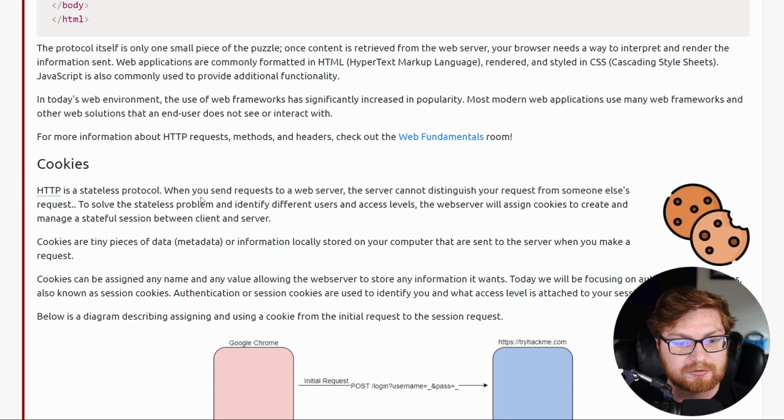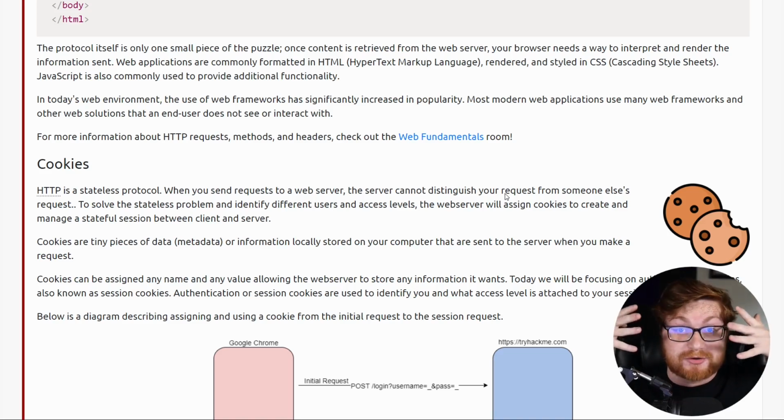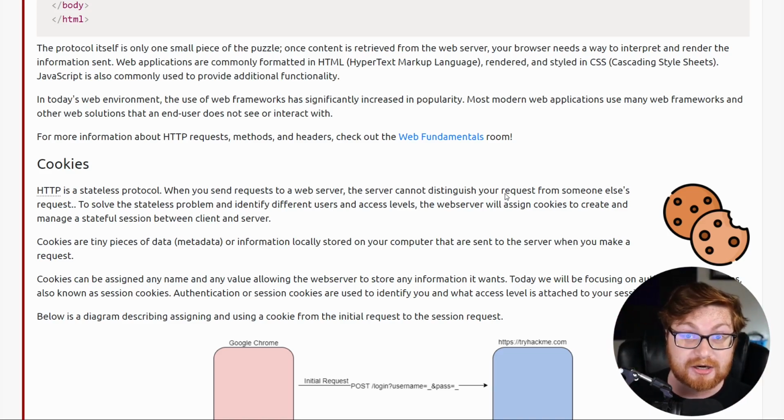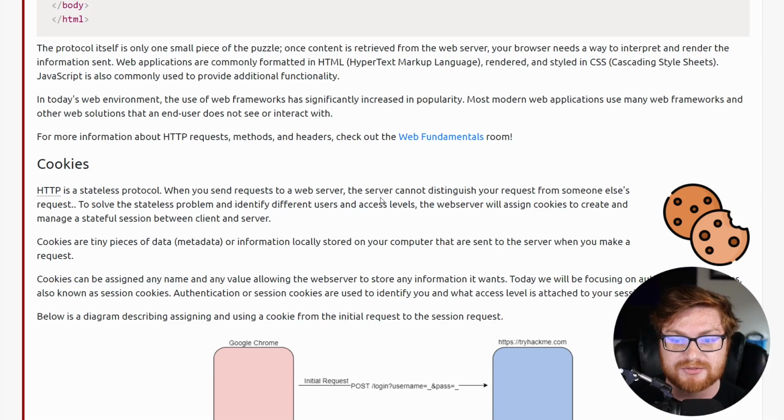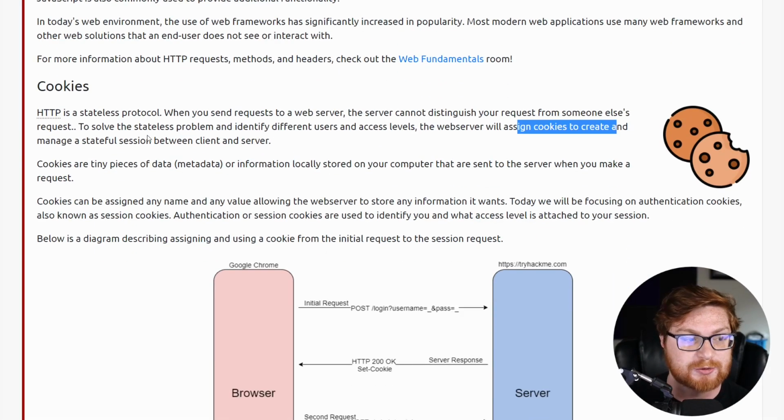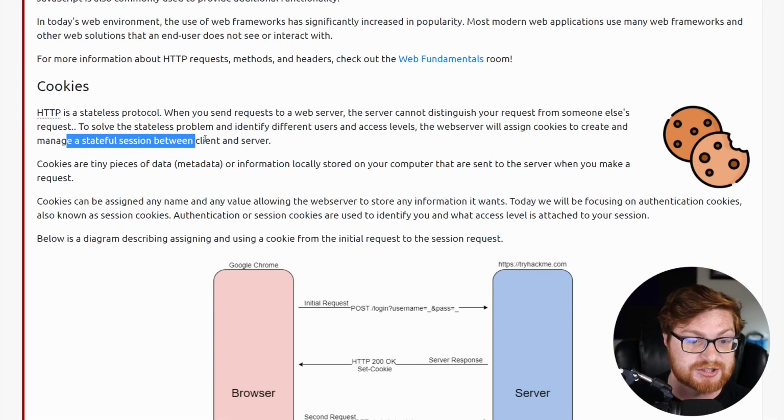So when you send requests to a web server, the server cannot distinguish your requests from somebody else's. Now let's imagine you're the amnesic server and you're getting phone calls from like everybody. Phones are ringing off the hook. To solve this stateless problem and identify different users and access levels, the web server will assign cookies and create and manage a stateful session between the client and the server.